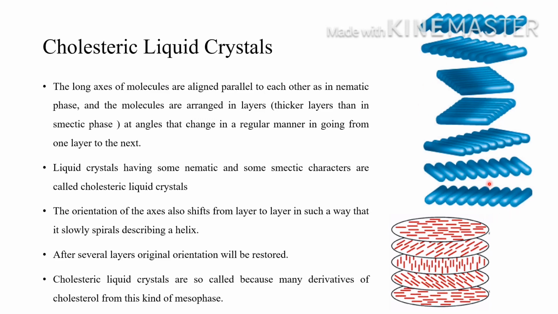The cholesteric liquid crystals are so called because many derivatives of cholesterol form this kind of mesophase. So in cholesteric liquid crystals, from each layer the orientation will be different, but after several layers the original orientation will be restored. Why did this name come? Because several cholesterol derivatives form these liquid crystals.